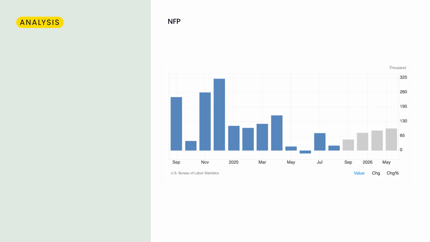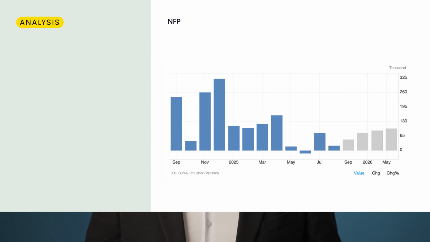Currently, it's expected to show a 50K growth in September. But should it be lower or higher, it may trigger volatility for all asset classes, energy markets included.